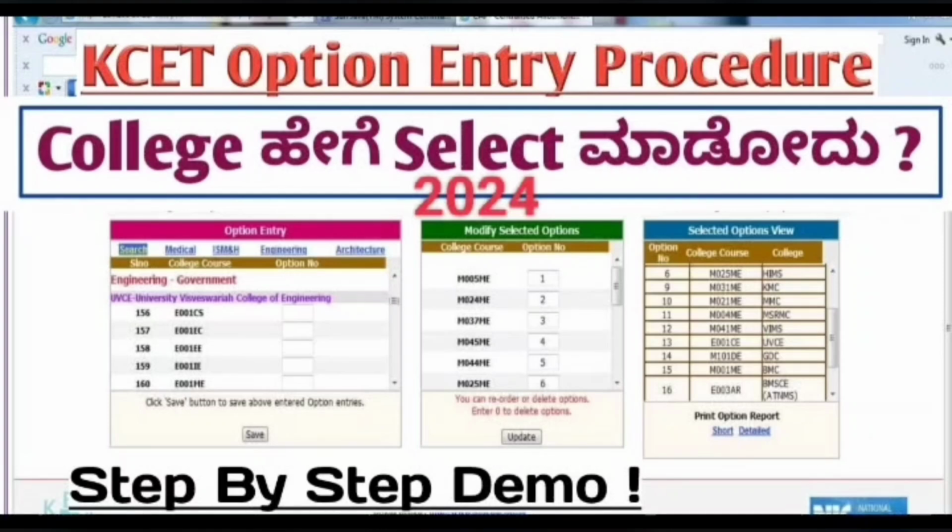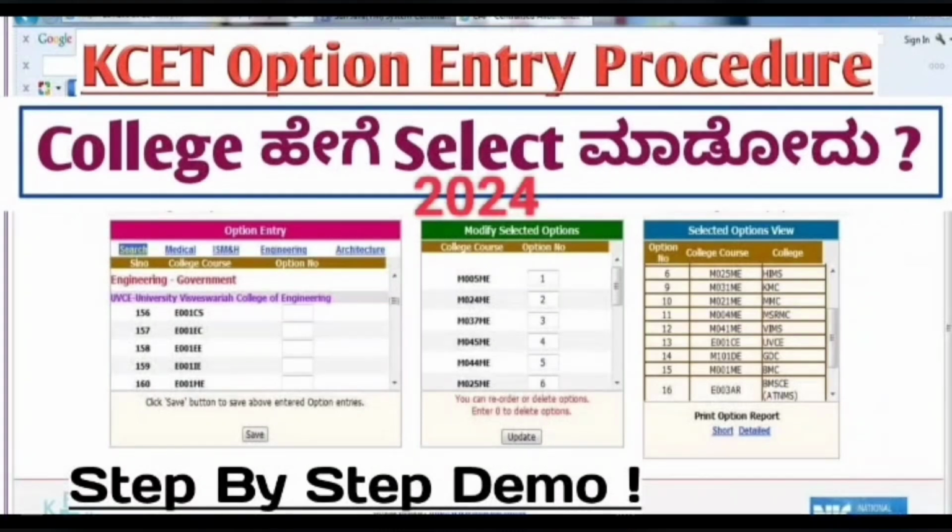So guys, watch the video till the end so that you don't miss any important information regarding this option entry procedure. I know this video might go a bit lengthy, but I challenge you, every minute will be worth watching, because not only have I shown how you can do the option entry, I have also written some points so that you get an idea of how to do it. If you have not subscribed to our channel yet, please subscribe, and as I told you, watch each and every step. I will be explaining from start to end, so after watching this video you will get a clear picture of how to do the option entry. So let us start our video.